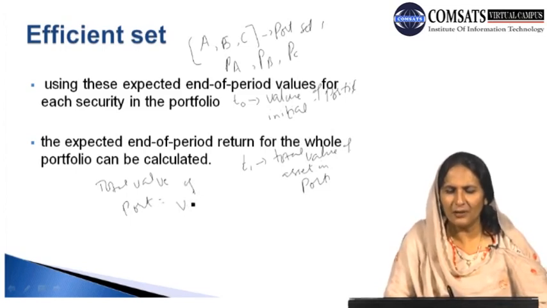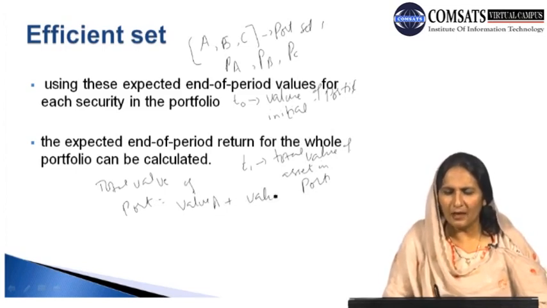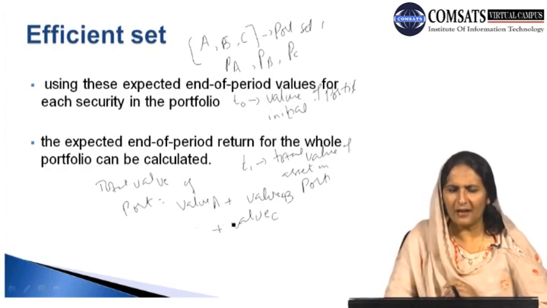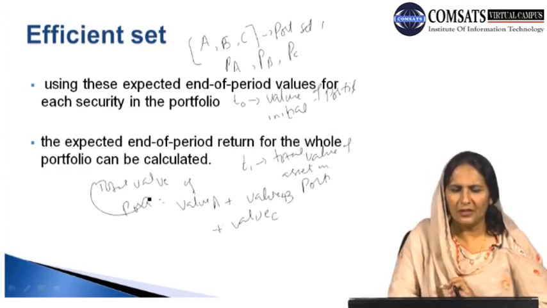So the value of asset A plus the value of asset B plus the value of asset C, when we aggregate all these, we have the total value of the portfolio.